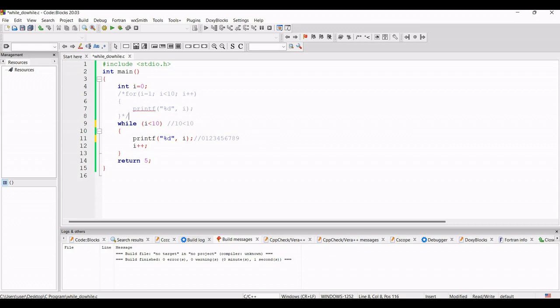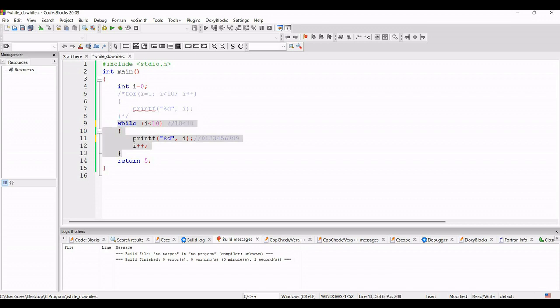Now you may ask why I should use this while loop, I can also use the for loop. Yeah, you can use a for loop, but in some programs we don't know what the range should be. Like here I gave the range that I will start from 1 in the for loop and I will end when the value of I is 10. So here I am just giving one bounded range, that means from 1 to 10.